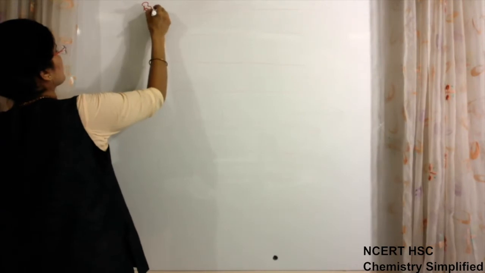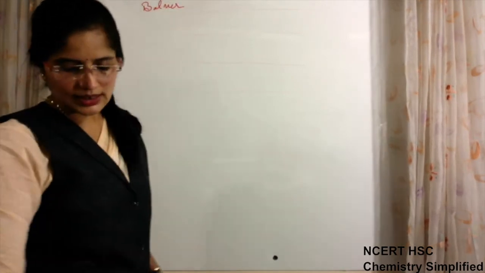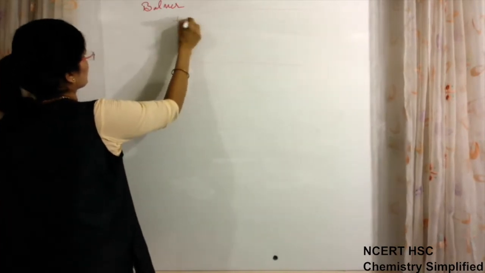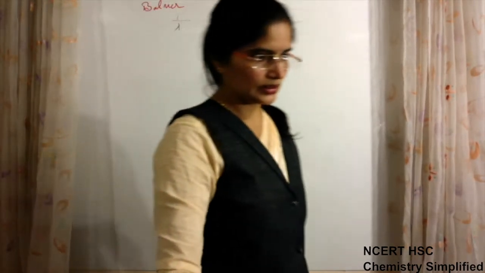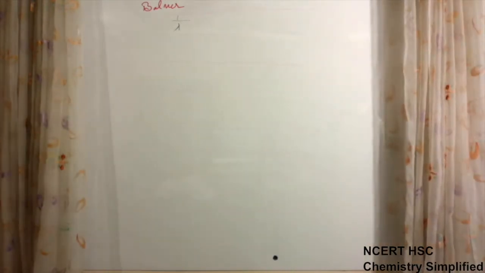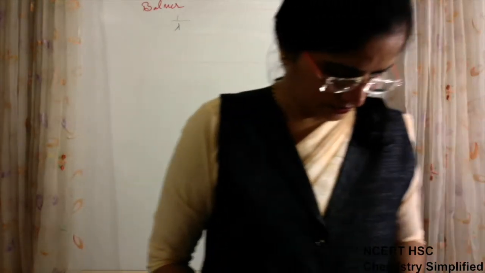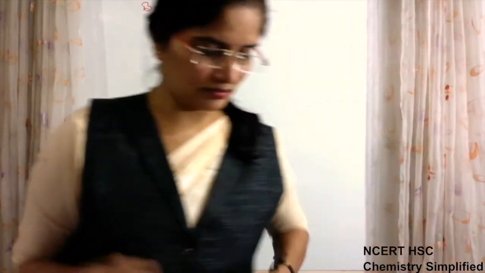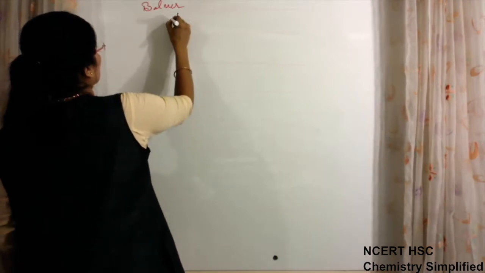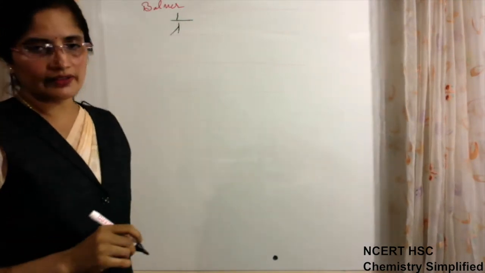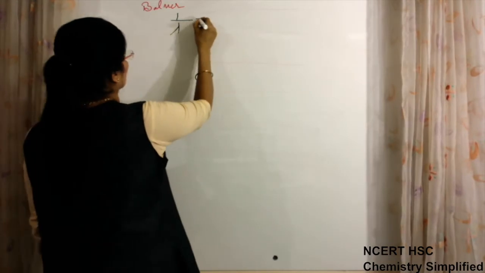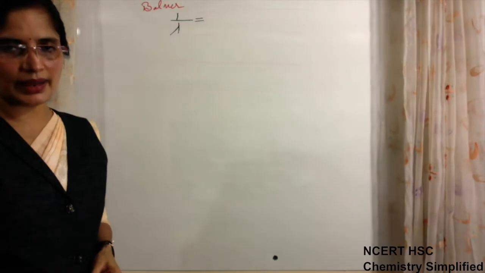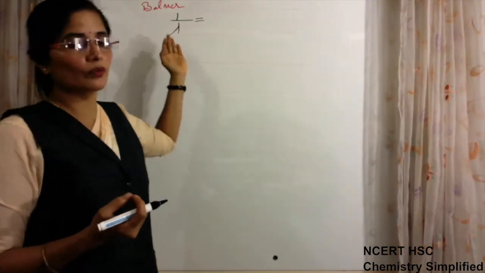So scientist Balmer gave a formula to find out the wavelength of these spectral lines, because these are radiations which are emitted back, so they will also have some wavelength.